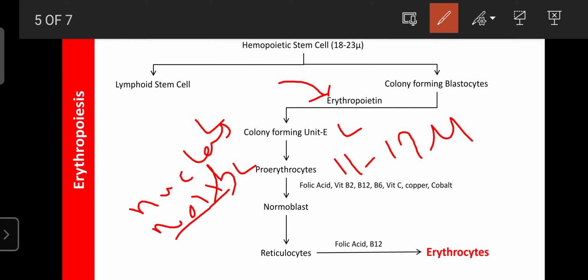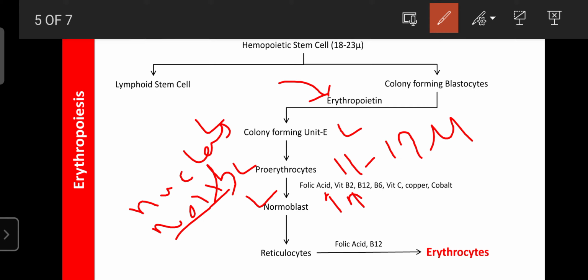So under the influence of folic acid, vitamin B12, B2, B6, vitamin C, copper and cobalt, these cells differentiate into normoblasts.